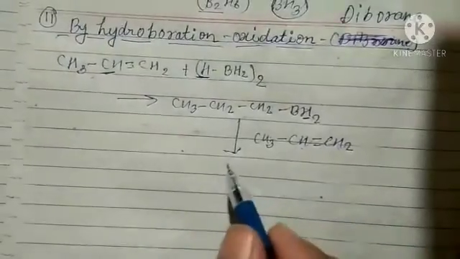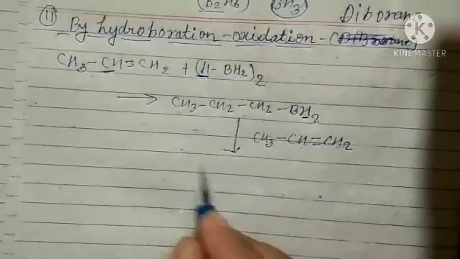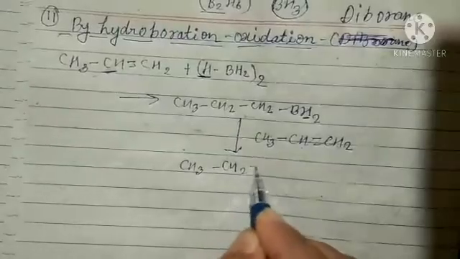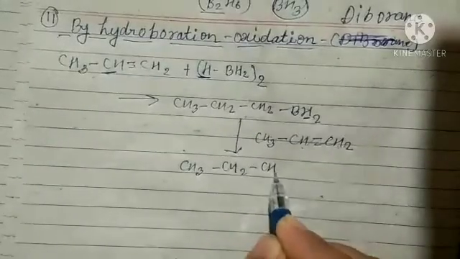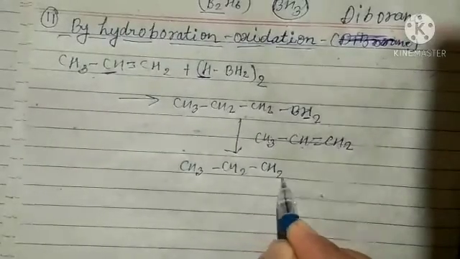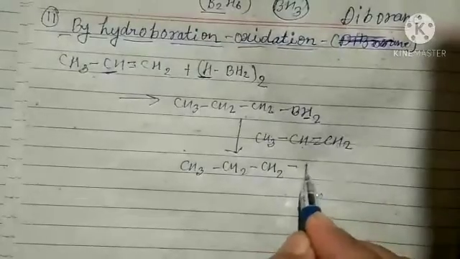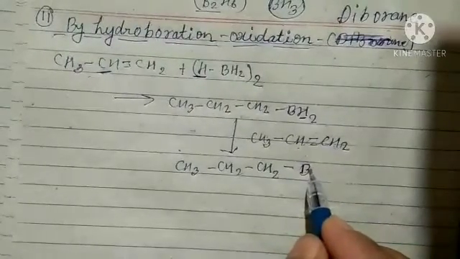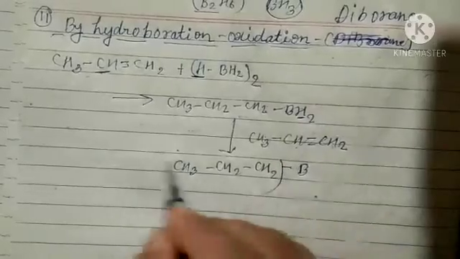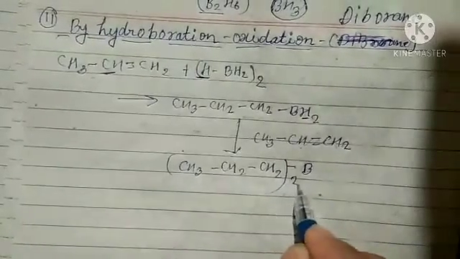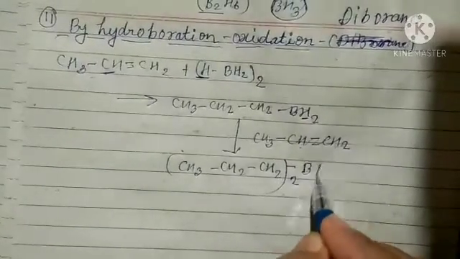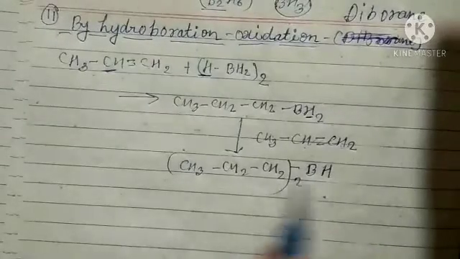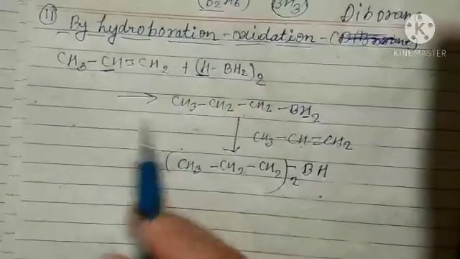So we can write here: CH3 CH2 CH2 single bond B, whole twice, and BH. You might have understood why I wrote it for one molecule.